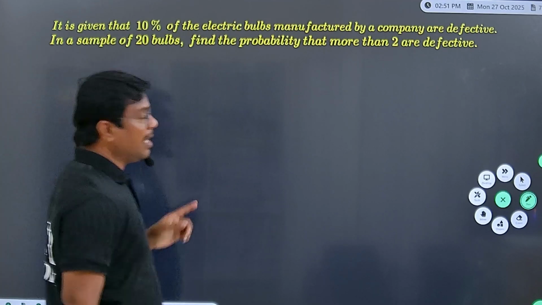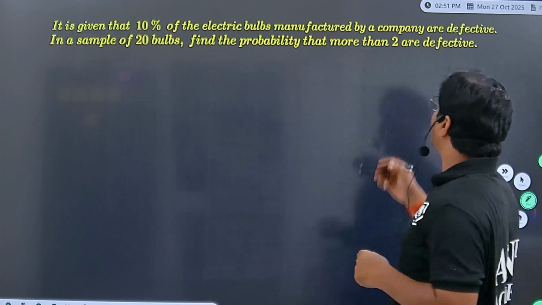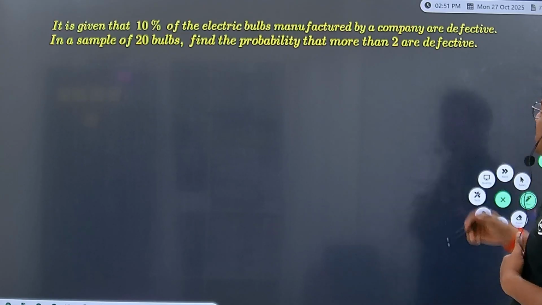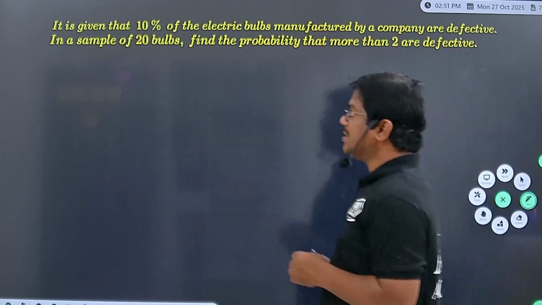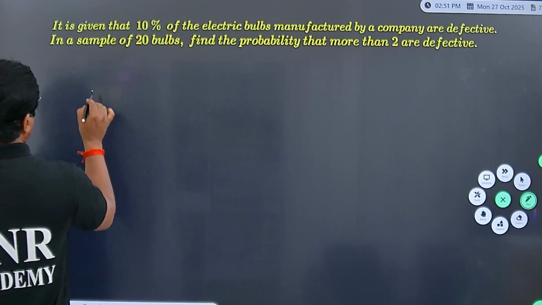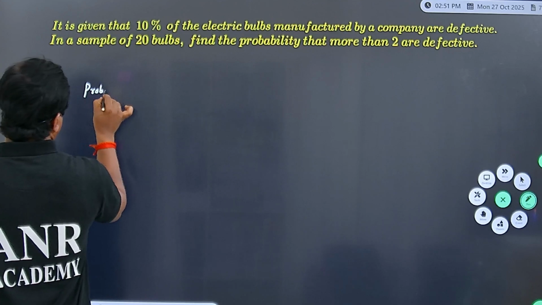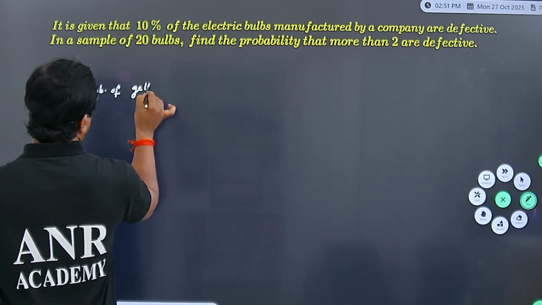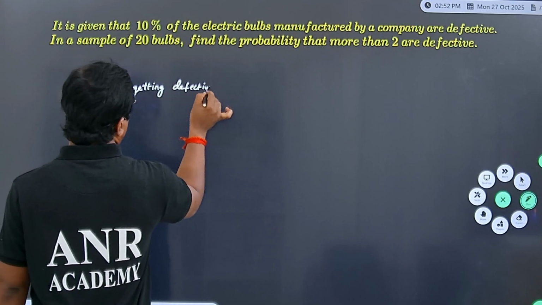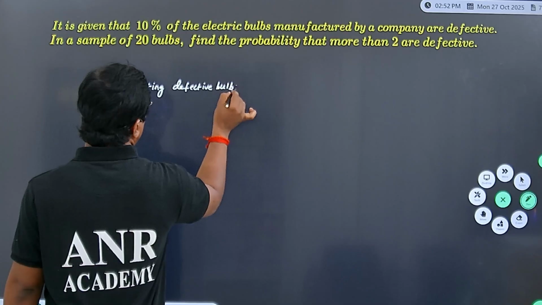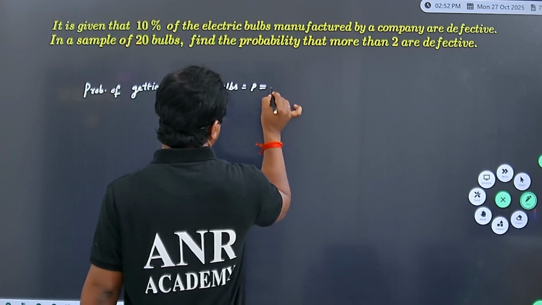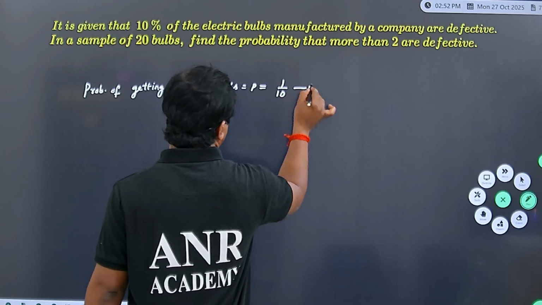It is given that 10% of electric bulbs manufactured by a company are defective. In a sample of 20 bulbs, find the probability that more than 2 are defective. Given that 10% bulbs are defective, so I can write here the probability of getting defective bulbs, P value is 10%. 10% written as 10 by 100, that is 1 by 10.